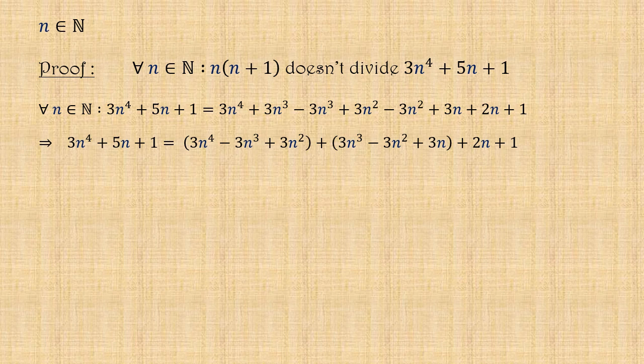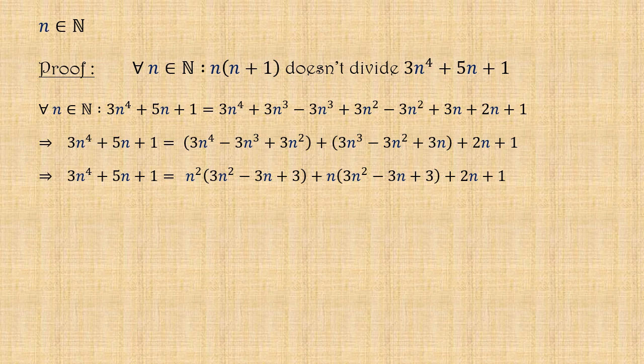By extracting n^2 as a common factor from the first term of this sum and n as a common factor from the second term of this sum, we find that 3n^4 + 5n + 1 equals n^2(3n^2 - 3n + 3) + n(3n^2 - 3n + 3) + 2n + 1.